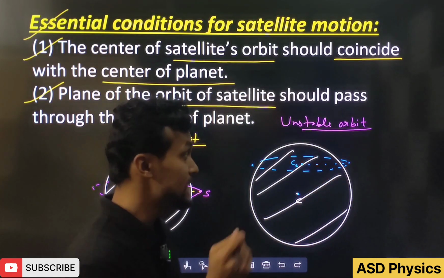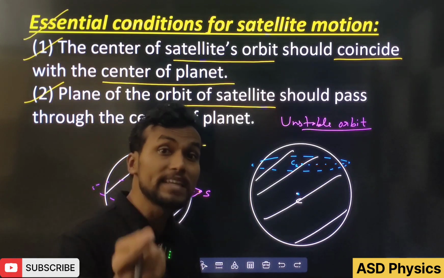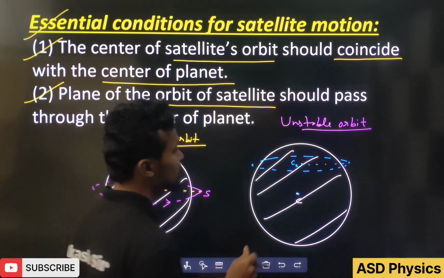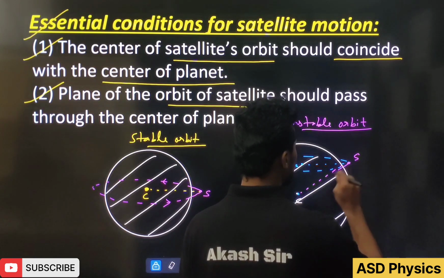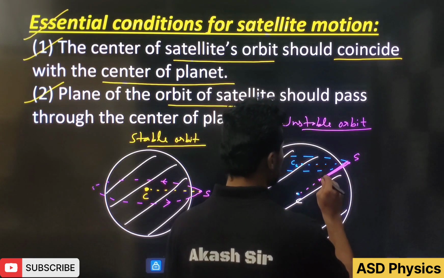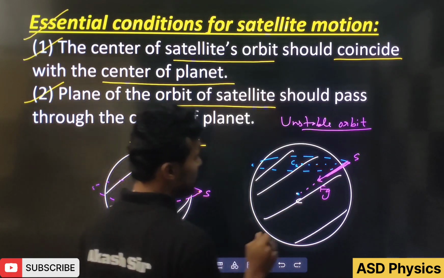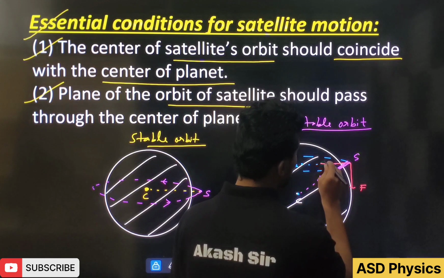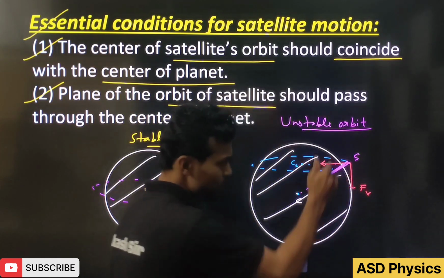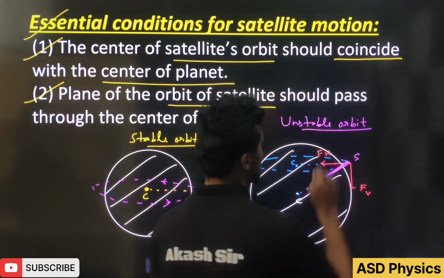Even if the satellite is revolving in an unstable orbit, automatically it will come to the stable orbit. How? Let's take a satellite here. It will experience a gravitational force, and this gravitational force has two components: one vertical component and one horizontal component.